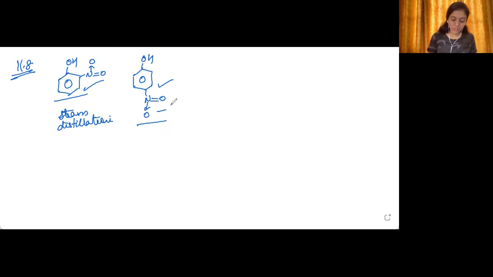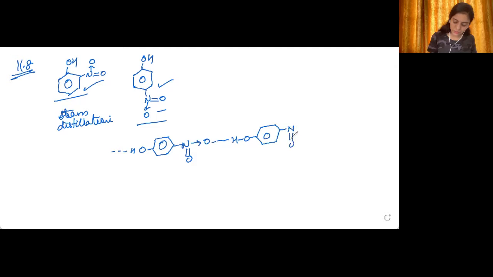Now, if you see para nitrophenol, it has this type of interaction between its molecules. It is like this. That is hydrogen bonding, which is intermolecular hydrogen bonding. The hydrogen bonding is occurring between different molecules. This is one molecule of para nitrophenol.